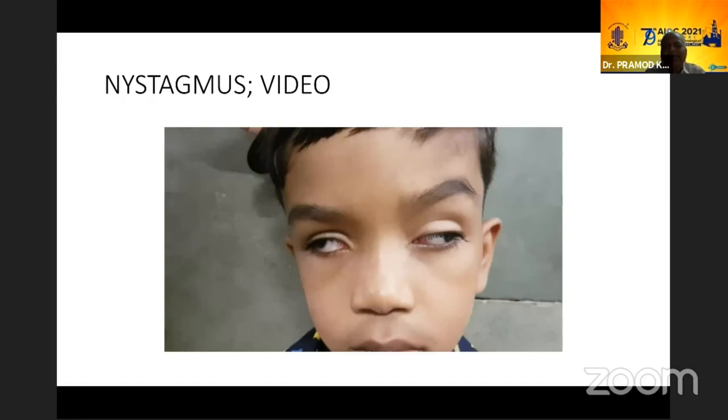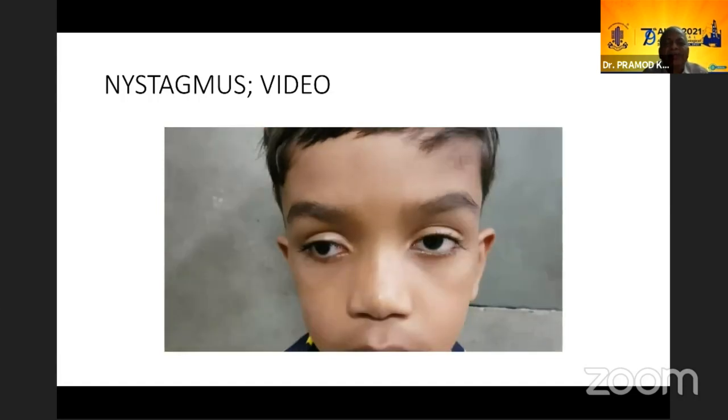So he had both jerk pendular nystagmus in the left eye and a torsional nystagmus in the right eye. The right eye nystagmus could be because of INC involvement, and the left could be because of vestibular nuclei involvement. That is my conjecture, of course, because there is no way to be very decisive.